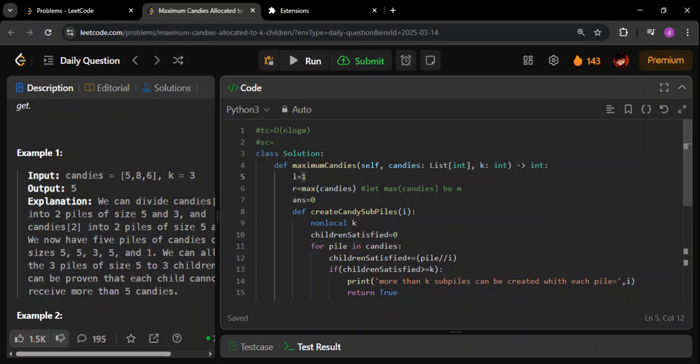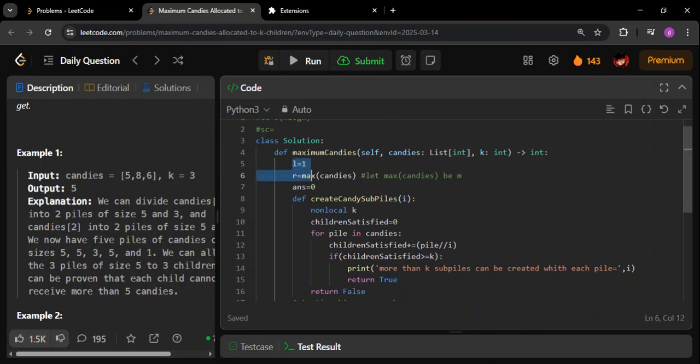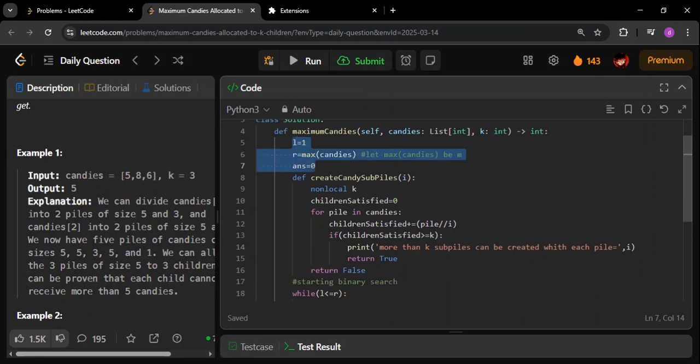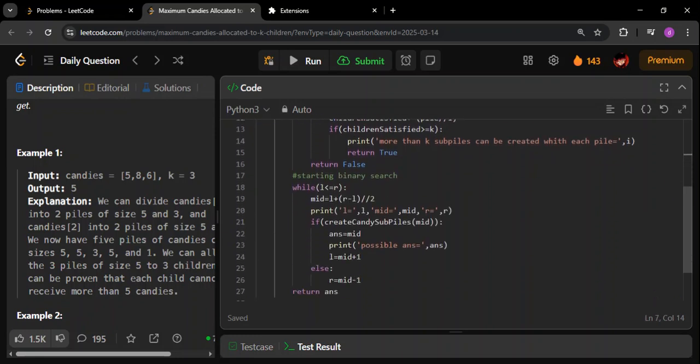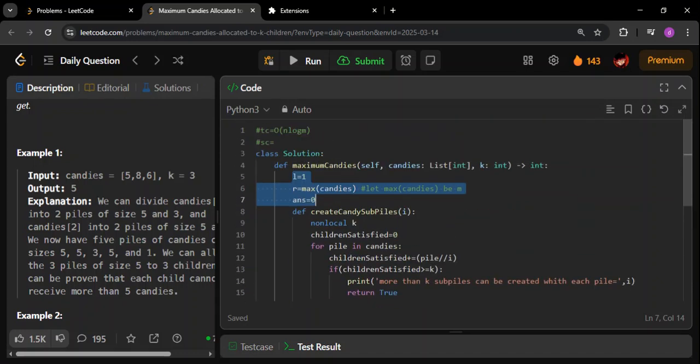Now coming to the space complexity, we are using certain variables. They are constant. We did not include them. Other than that, we are not using any array kind of structure, any other structure other than some simple variables. Remember, variables are going to remain constant. Whatever the number of candies or the value of k, this will remain constant only. So the space used will remain constant for any value of candies or k. For that reason it is going to be O of constant, which is O of 1 you can write. As simple as that.